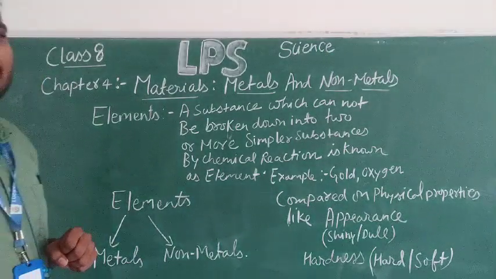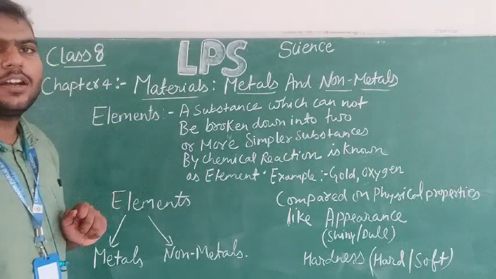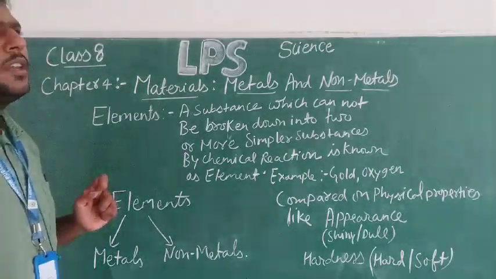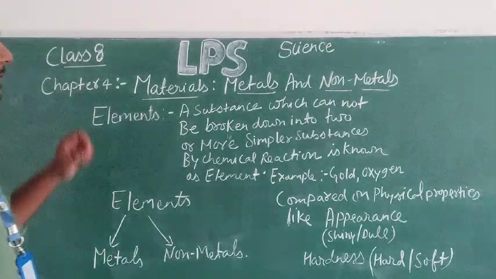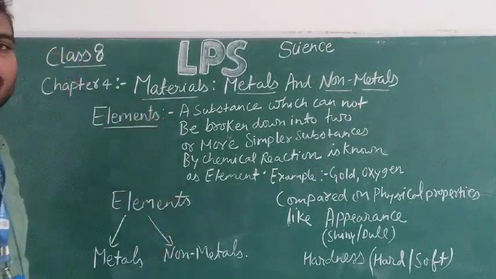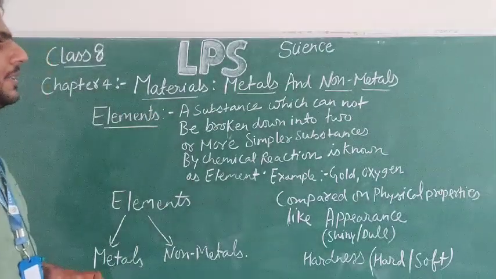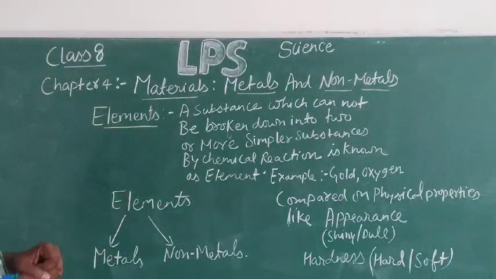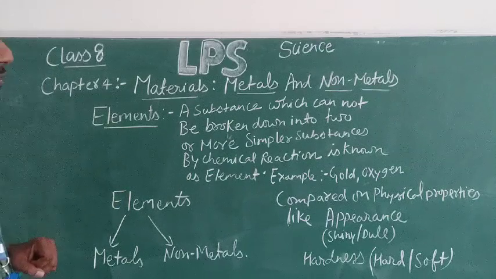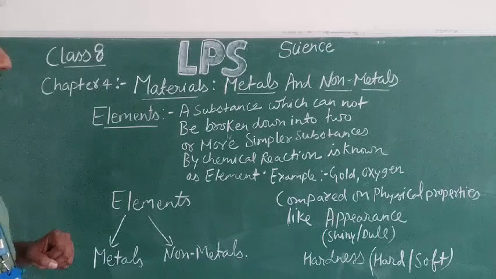Fine. So for going into the division of metals and non-metals, we first have to know about a simple and small topic, that is elements. Right. Now, the question is, what are elements? Elements are substances which cannot be broken down into two or more simpler substances by chemical reaction.